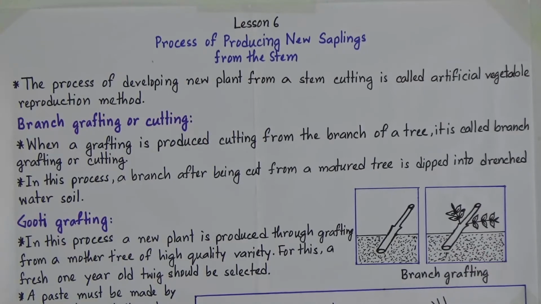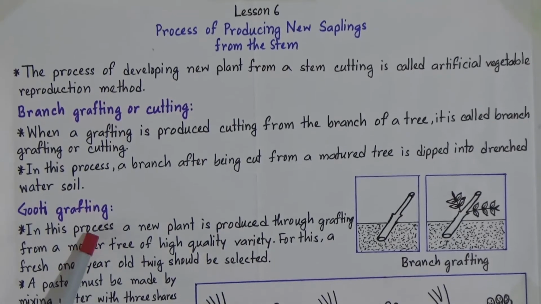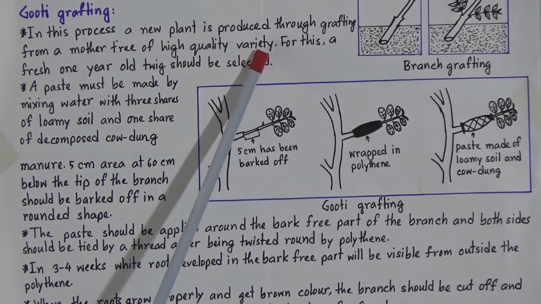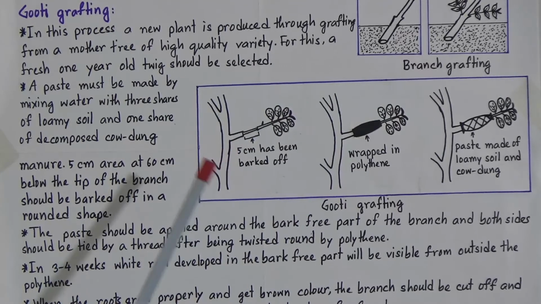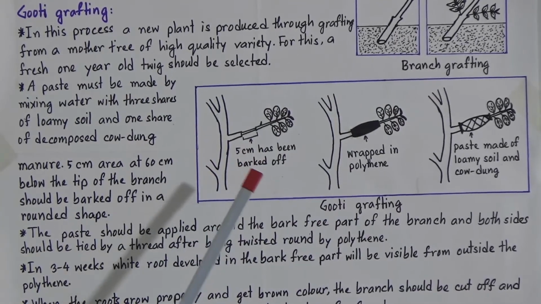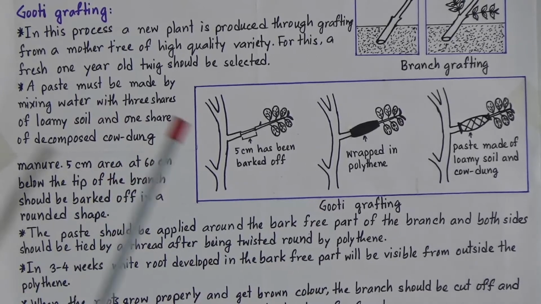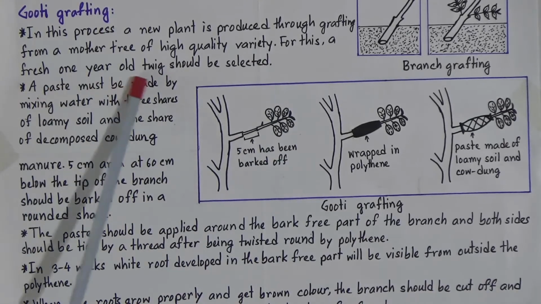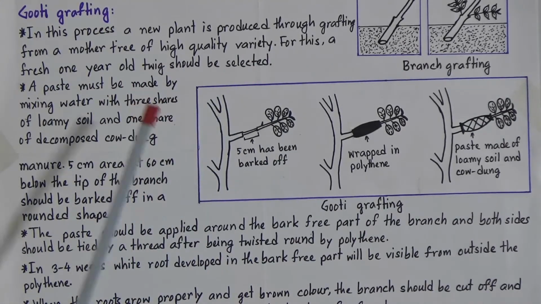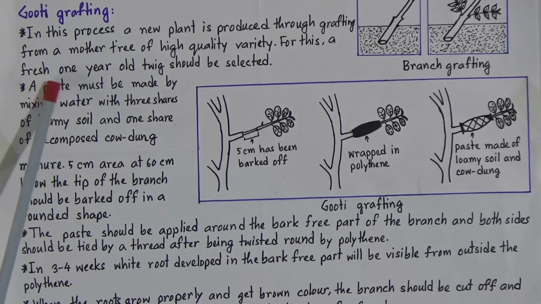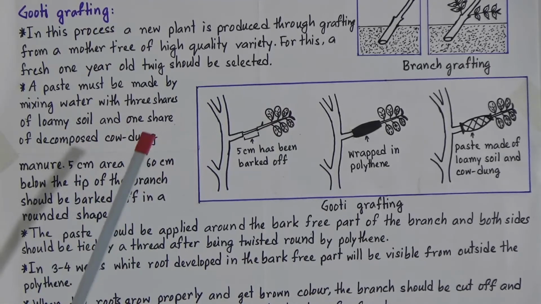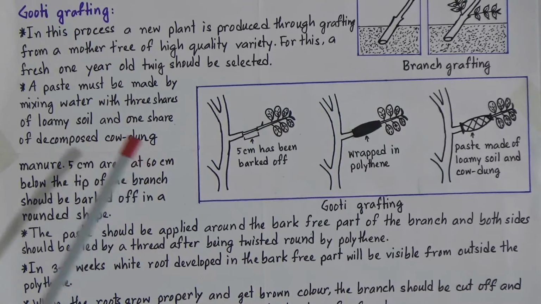Now we will know about the guti grafting, and in this process a new plant is produced through grafting from a mother tree of high quality variety. So for this process we will need a mother tree which possesses very high quality, and for this a fresh 1-year-old twig should be selected. So for this method we will at first select a 1-year-old twig, and then what will we do? We will cut it and